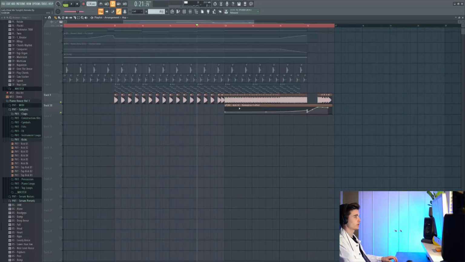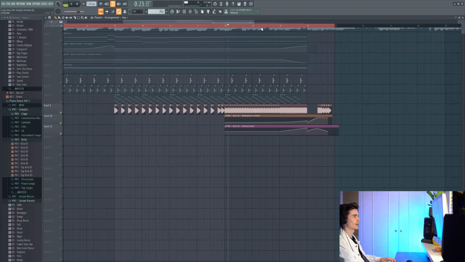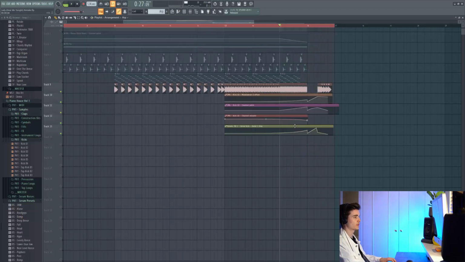So none of this sounds right yet because we haven't got any of the automation, but we'll quickly go and do that now. So first up, we've got the Mod X offset, which is basically just a low pass, slowly opening up the sound on the builds. Then we've got the channel pitch, which gives you that classic kind of snare build effect. I've got some channel volume automation just to control the levels here at the end. And then I've just automated a high pass on the EQ, so you get a nice kind of sweep effect.